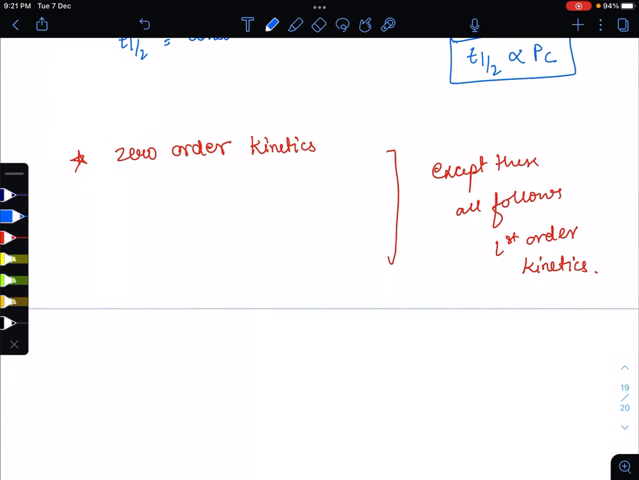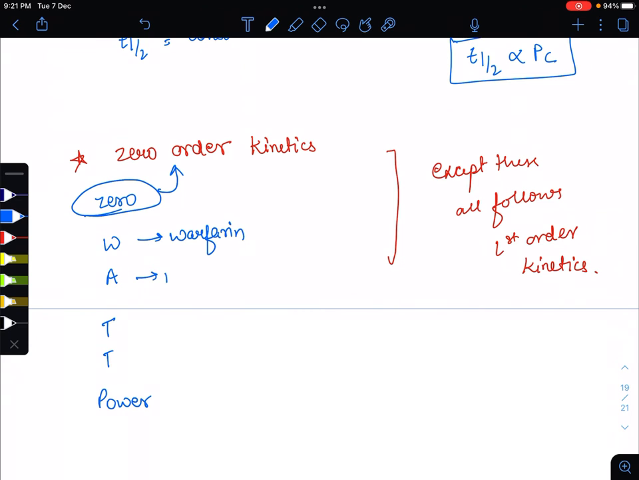The mnemonic for zero order kinetics is "0 watt power". 0 means zero order kinetics. W stands for warfarin. A is for alcohol and aspirin. T is for theophylline. Next T is for tolbutamide.